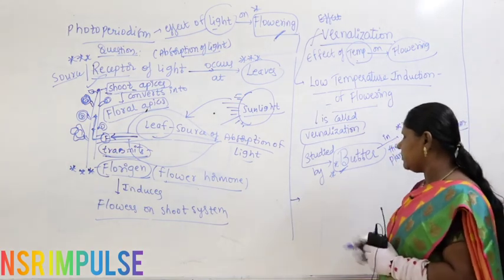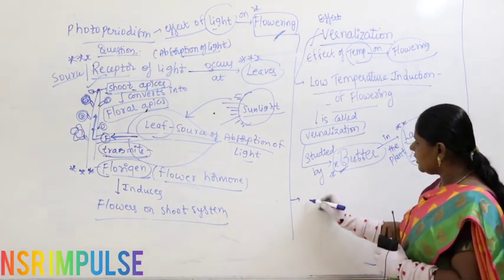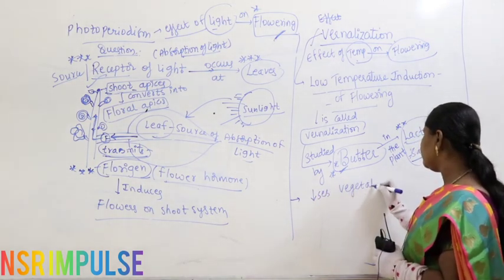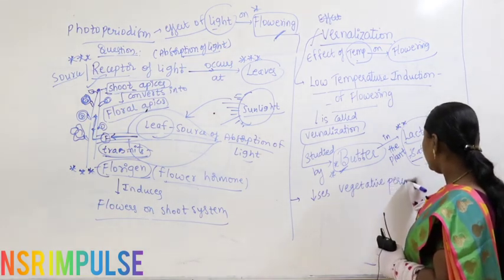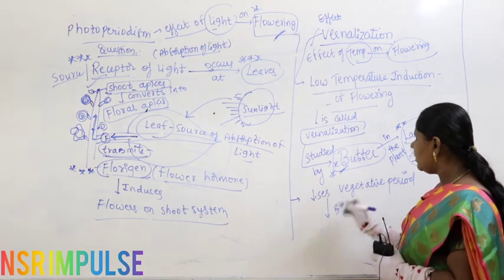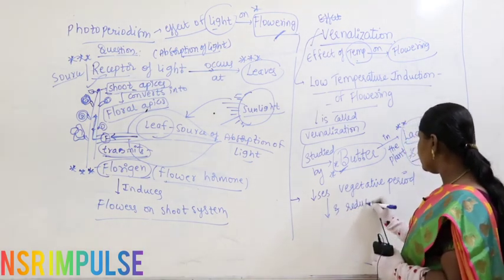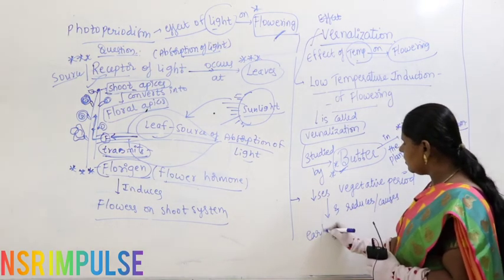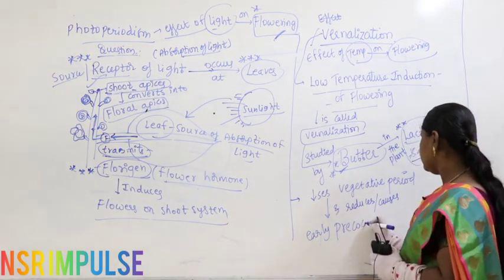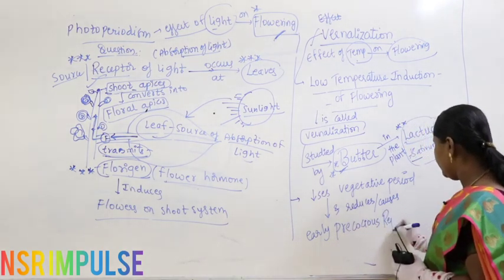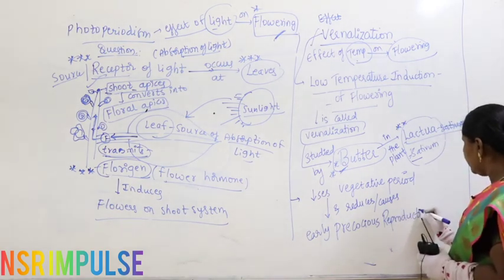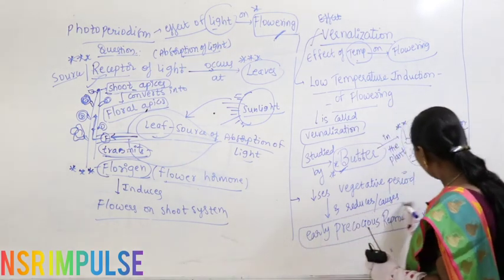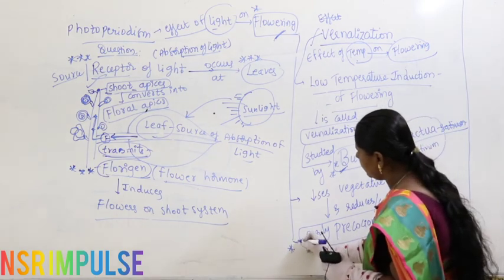Right. Now, here what happens? You take the plant. The plant has to be exposed to low temperature, then it decreases the vegetative period and reduces or causes early precocious reproductive period.